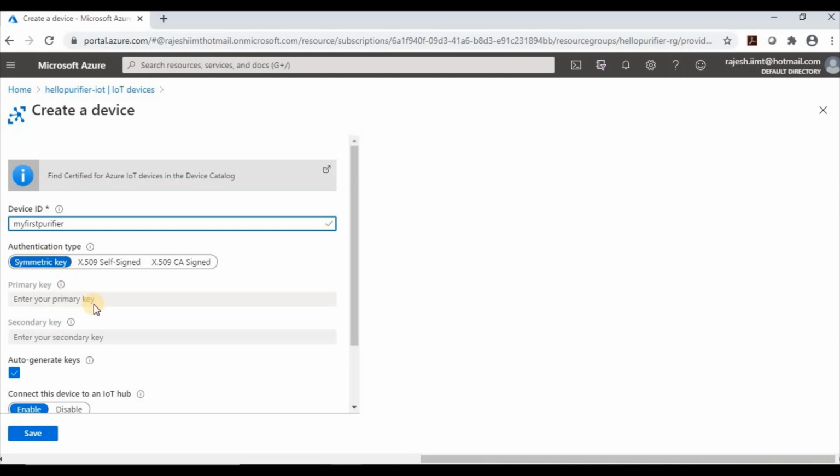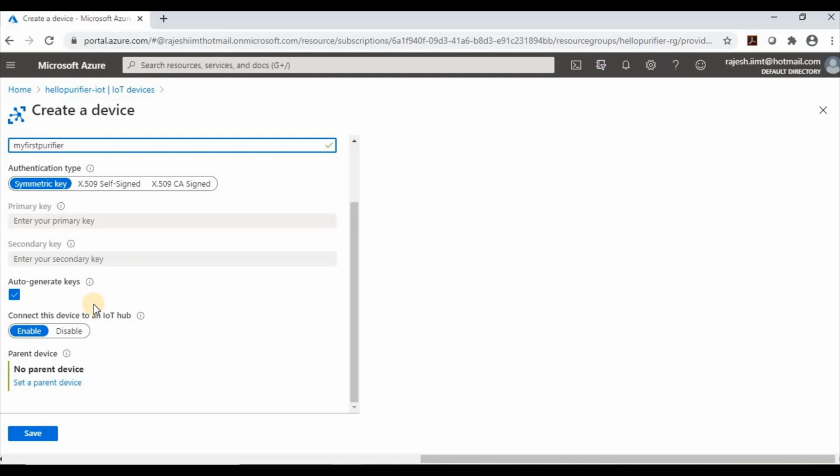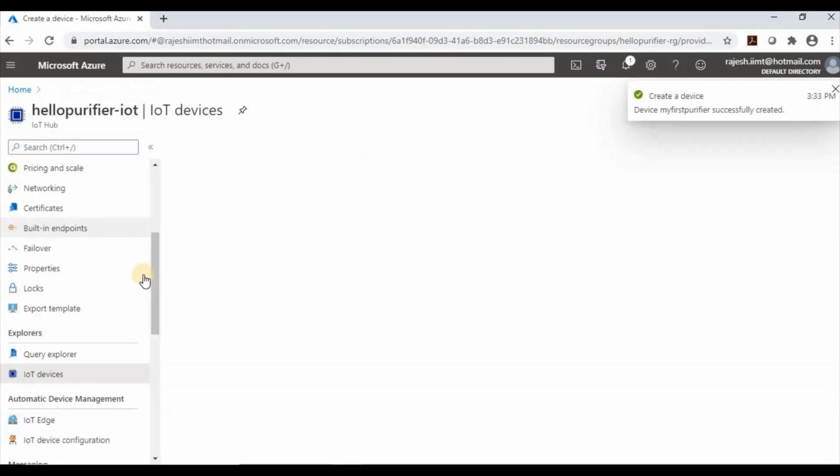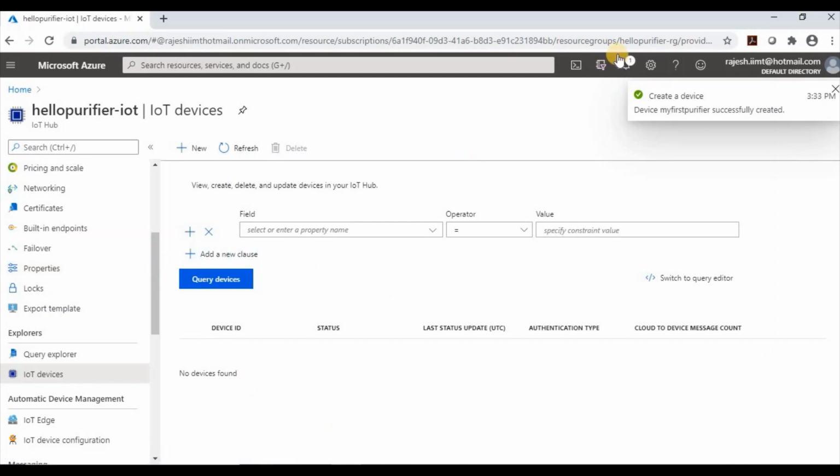Authentication type symmetric key. So here it will provide one key, and that key we need to use while communicating with the particular device. So connect with the auto generate key, and connect device to the IoT Hub must be enabled. So this device will connect to the IoT Hub, and parent device we are not going to use as of now, and I will click save. So creating a device is so easy. Now see, my first purifier successfully created, and if I refresh it here, it will show device ID enabled.